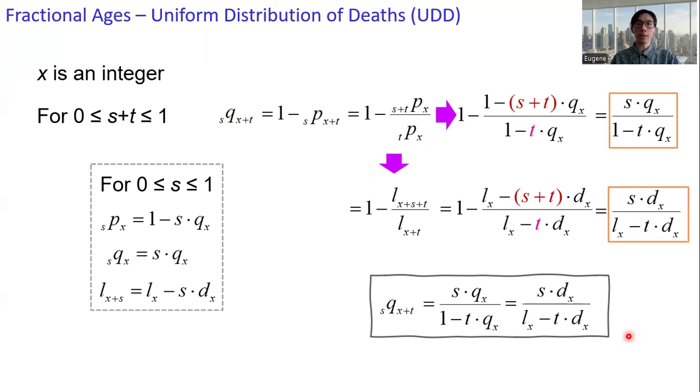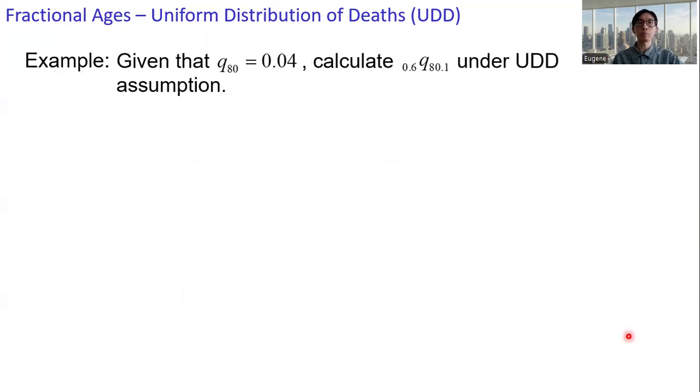Okay, let's make use of this expression with an example. Given that q80 is 0.04, calculate 0.6q80.1 under the UDD assumption. All right, directly make use of the fact that both s and t are between 0 and 1. So here s, the duration part, is 0.6.